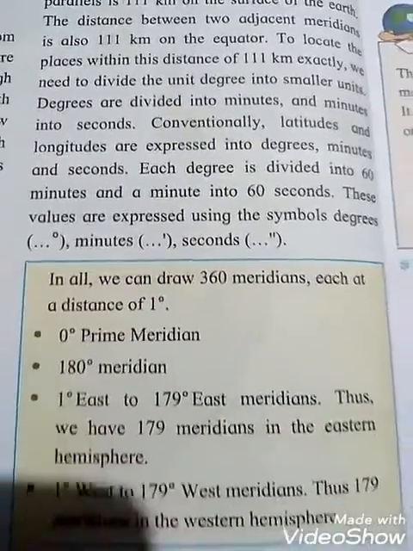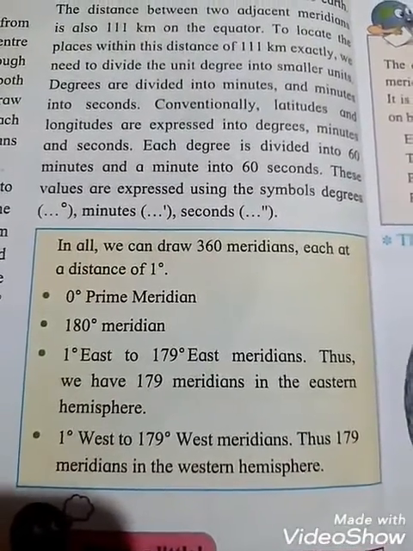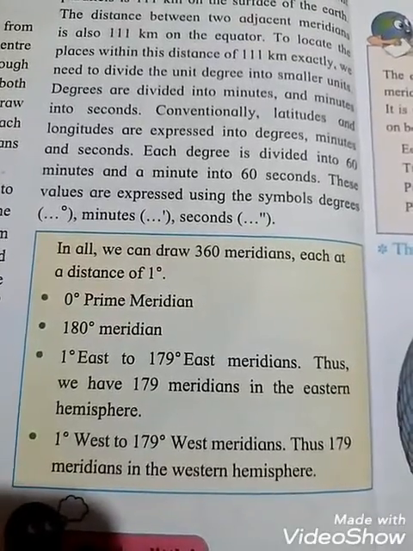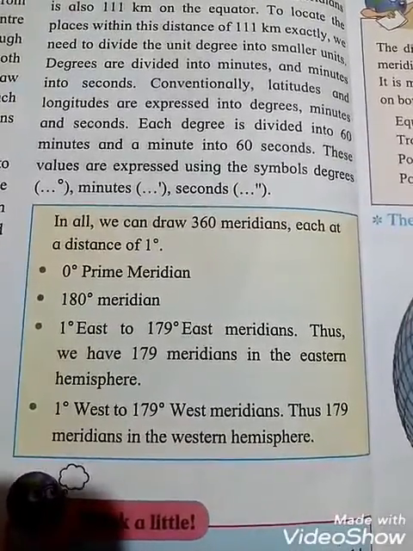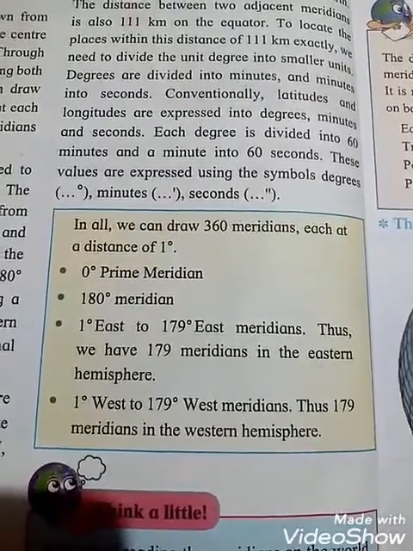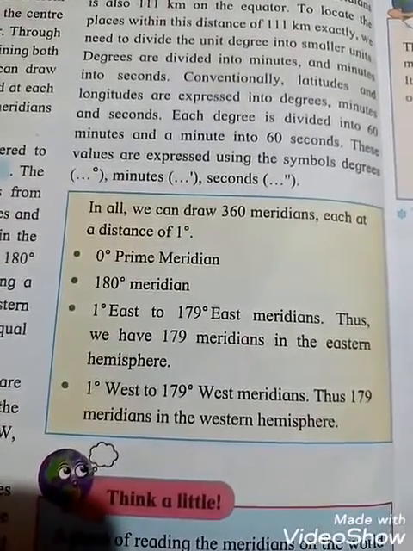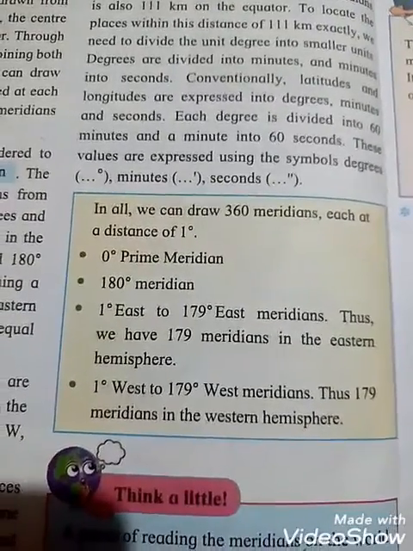In all, we can draw 360 meridians, each at a distance of 1 degree. See, the first one is the 0 degree prime meridian, the next one is the 180 degree meridian, and then 1 degree east to 179 degree east meridians. Thus we have 179 meridians in the eastern hemisphere. And the last ones are 1 degree west to 179 degree west meridians. Thus 179 meridians in the western hemisphere.